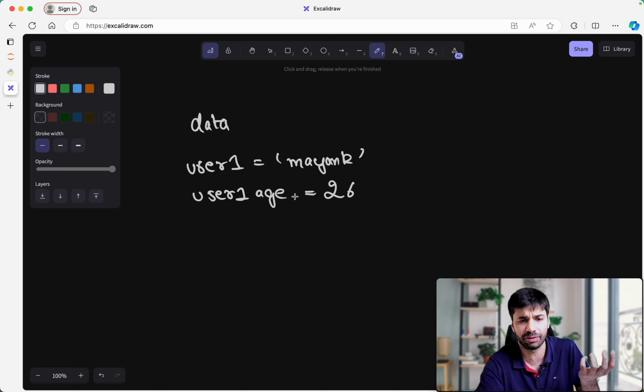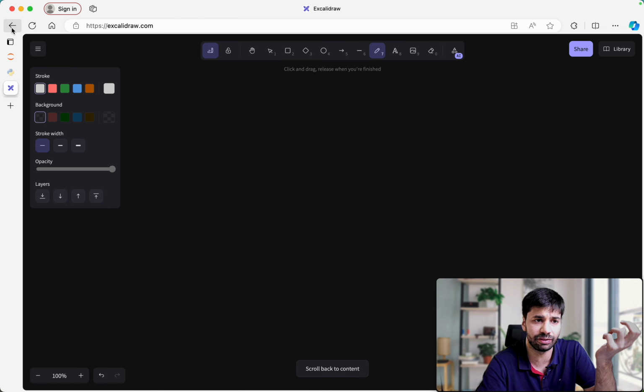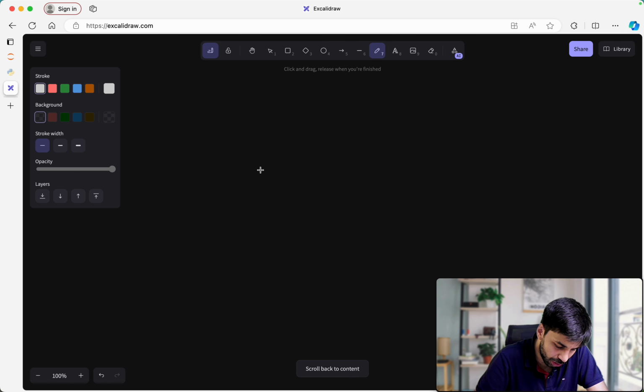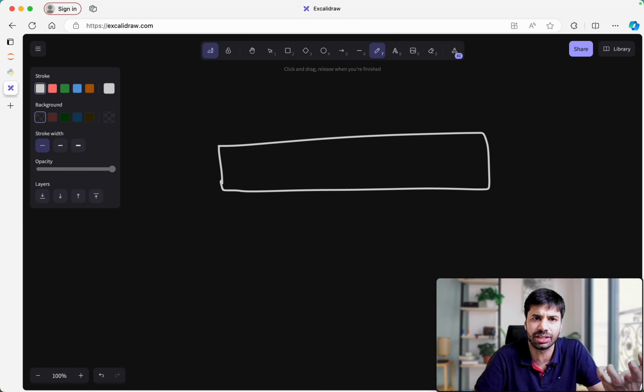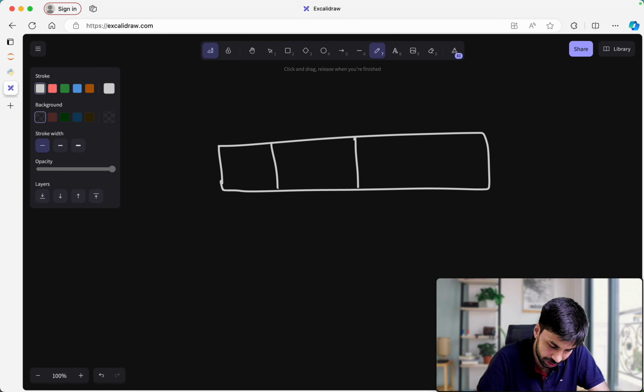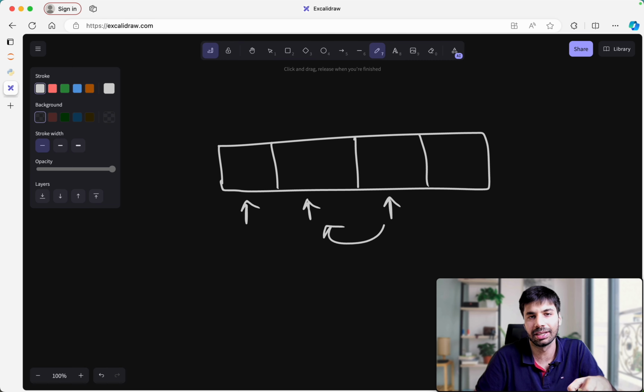One example I can think of is the back button and forward button in Chrome or any other browser. It would be good if we could store it in some array or list kind of structure. Let's say we start from Google, then we search something, then we go to that page. Now if I want to go back, I can just go back like this, instead of having variables like page 1, page 2, page 3, which are very difficult to handle and also difficult to work upon.